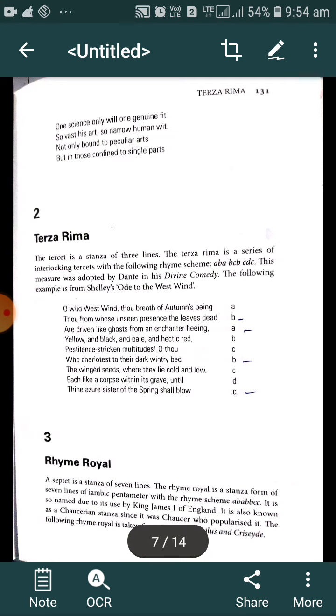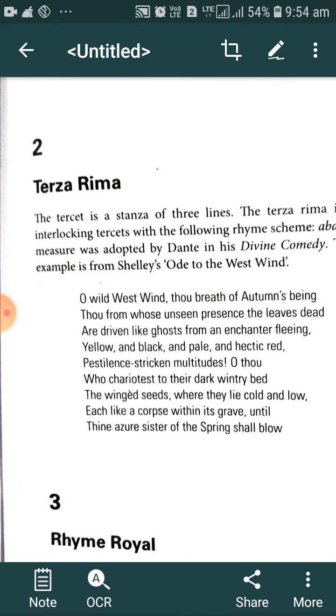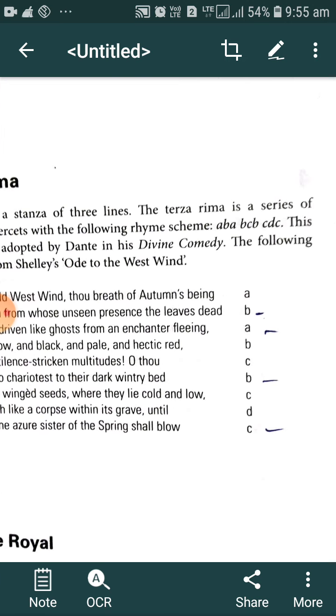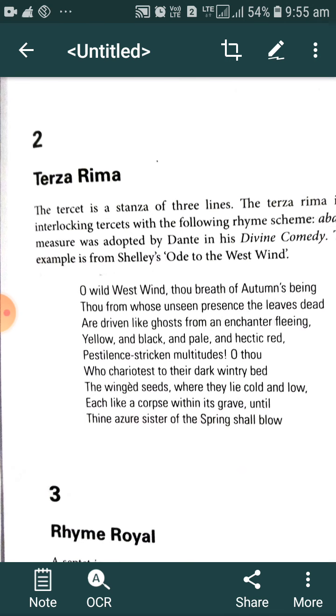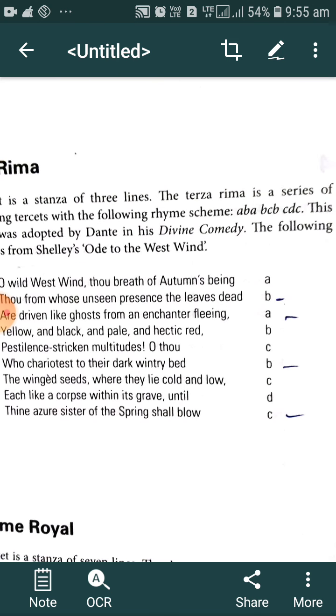So today we are going to discuss the terza rima. This is the second stanza form. What is terza rima? The tercet is the stanza of three lines. Terza rima is also related to the tercet. The couplet is the stanza of two lines, and the tercet is the stanza of three lines. The terza rima is a series of interlocking tercets, following the rhyming scheme ABA, BCB, CDC.